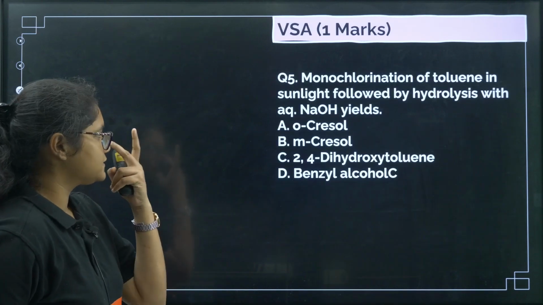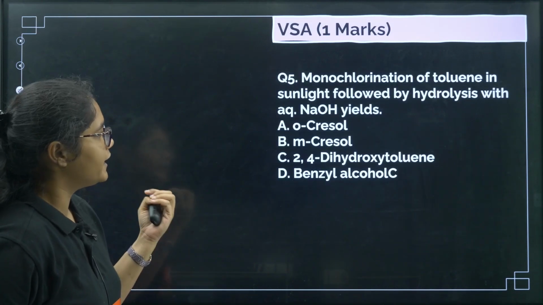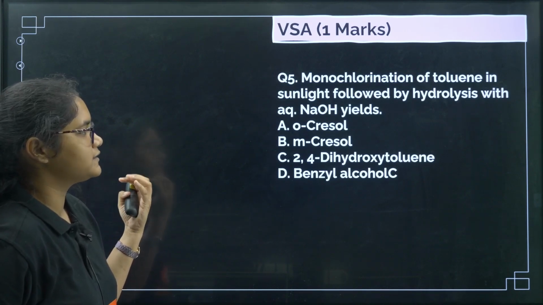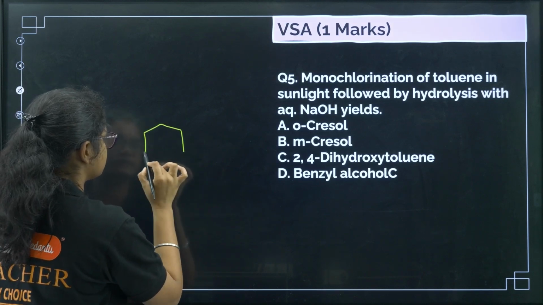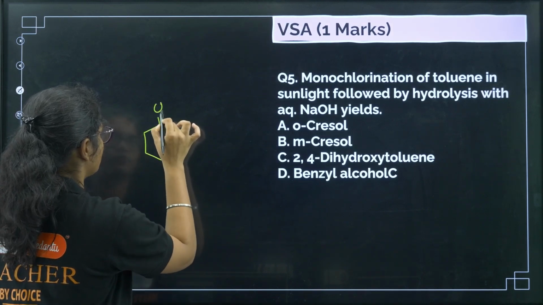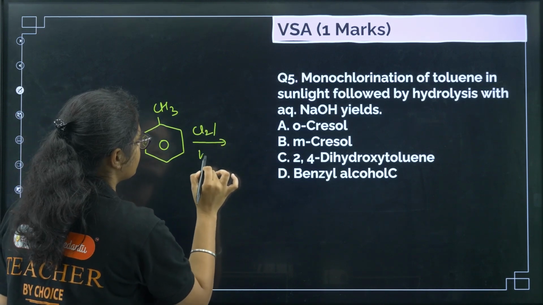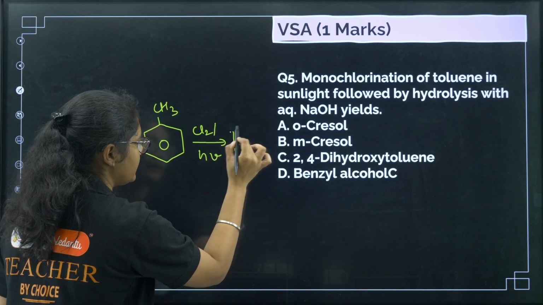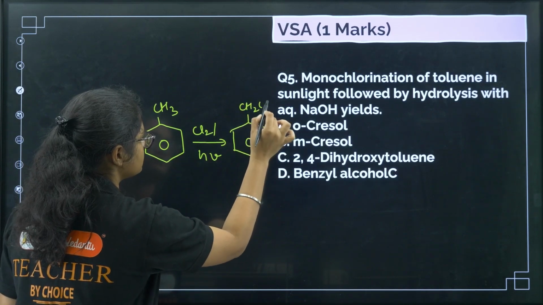Okay, next, monochlorination of toluene in sunlight followed by hydrolysis with aqueous NaOH yields. So monochlorination of toluene. So first it is given toluene. Okay, monochlorination means only one time chlorination has happened with sunlight, right? So here this reagent adds chlorine in the alkyl part, it doesn't add chlorine to the benzene ring. So we'll get CH2Cl.